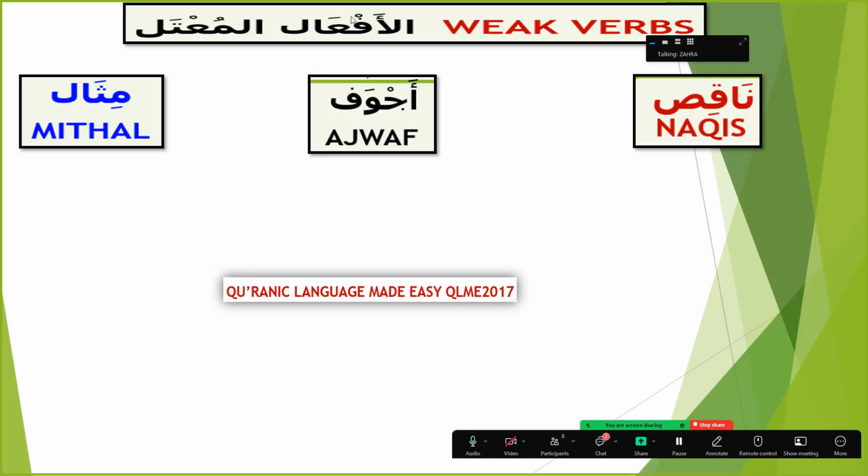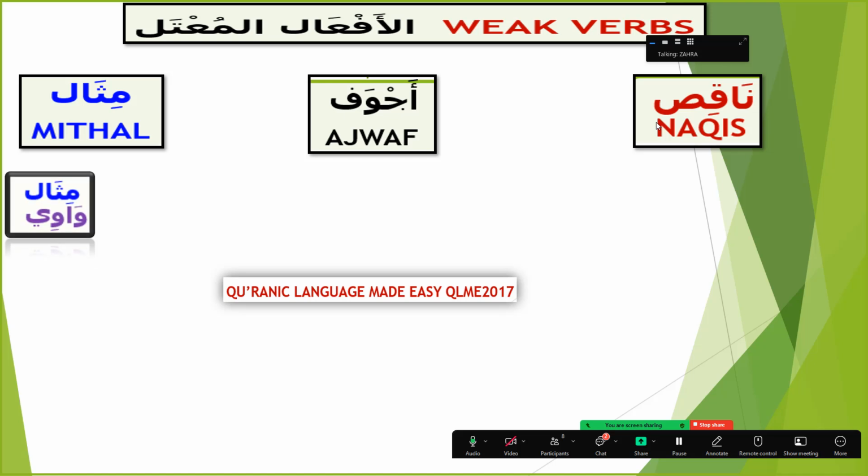Let's move to the weak verbs, al-af'al al-mu'tal. And they are further divided into 3 types: mithal, ajwaf and naqis, okay? And just remember, the first letter is M, that is M for mithal, and the second letter is ajwaf, that is A, and the third letter is naqis, that is N. You can remember it as man, M-A-N, okay? So mithal, ajwaf and naqis, okay?